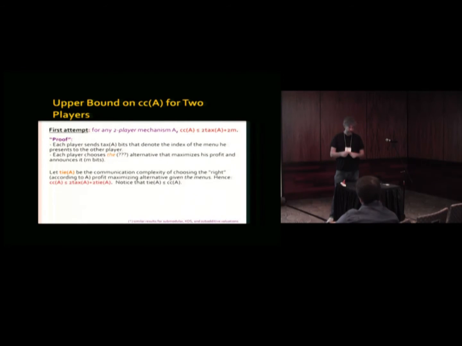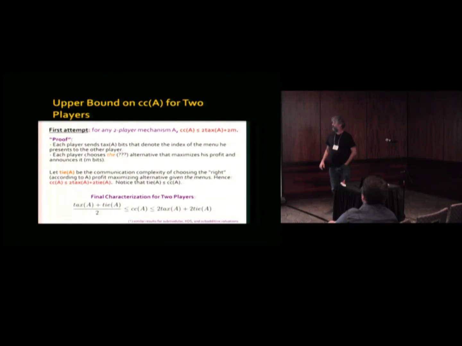Shachar determines the complexity of figuring out, once you know what the optimal prices are, just breaking the tie. He calls that the tie-breaking complexity of the auction. It's, again, a parameter of the auction. Once you fix for that, you have the theorem for 2 players that the communication complexity is exactly characterized by the taxation complexity plus the tie-breaking complexity.